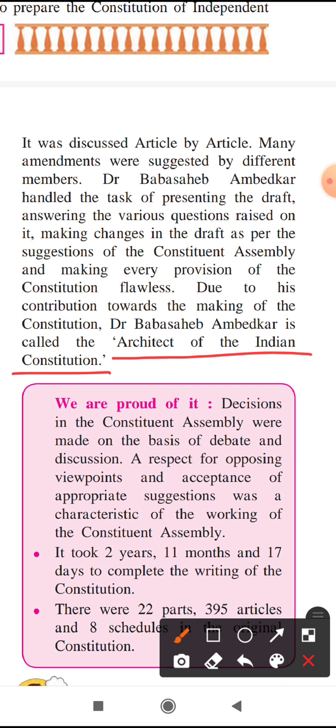Like that, Dr. Babasaheb Ambedkar was the person who studied other countries' constitutions and made the draft of our constitution, and that's why he is called the architect of the Indian Constitution.